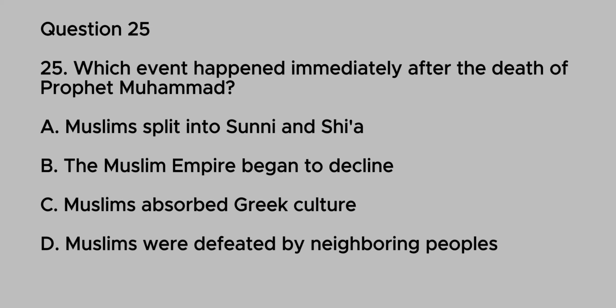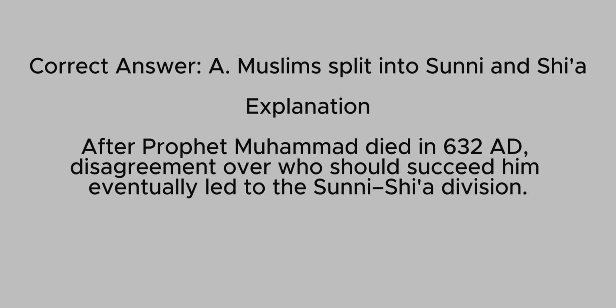Question 25. Which event happened immediately after the death of Prophet Muhammad? A. Muslims split into Sunni and Shia. B. The Muslim Empire began to decline. C. Muslims absorbed Greek culture. D. Muslims were defeated by neighboring peoples. Correct answer, A. Muslims split into Sunni and Shia. Explanation. After Prophet Muhammad died in 632 AD, disagreement over who should succeed him eventually led to the Sunni-Shia division.